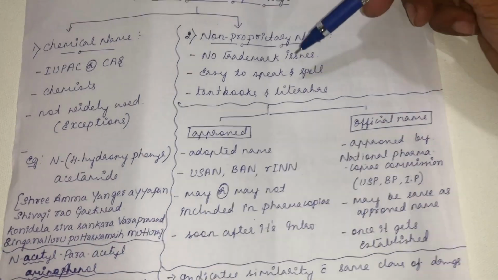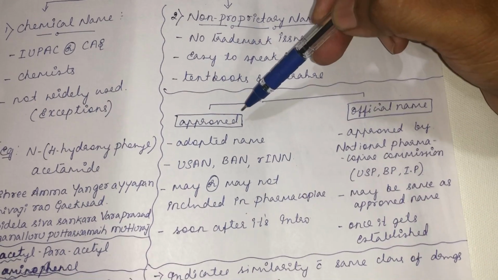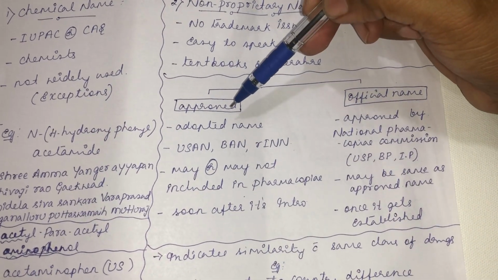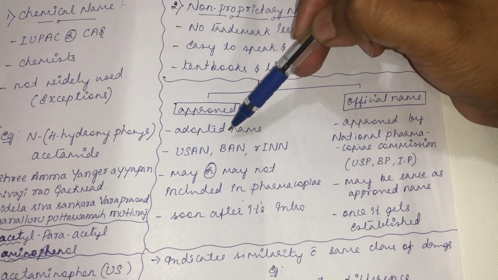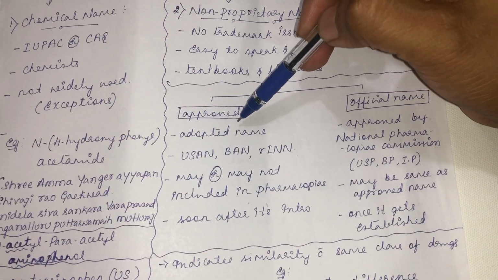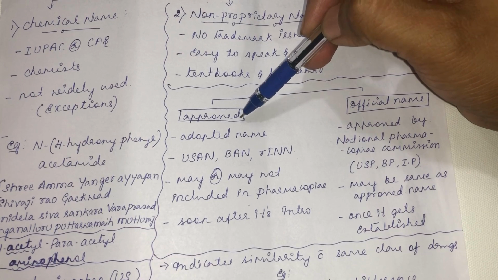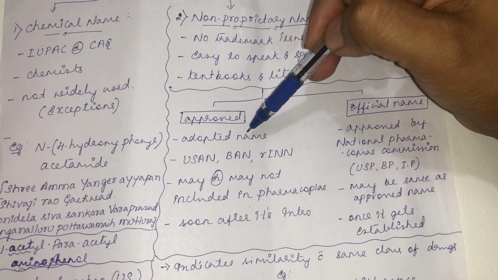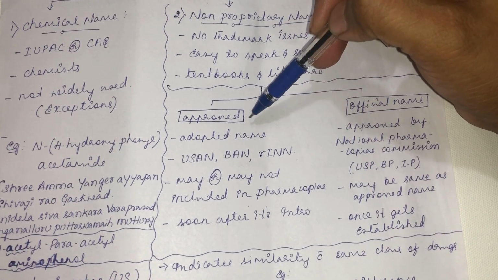We find two types of non-proprietary name: the approved name and the official name. The approved name is also called the adopted name. This approved name is assigned to a drug as soon as it is introduced into the market after discovery and development.